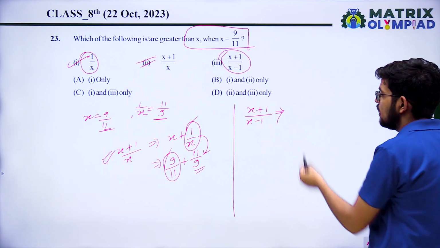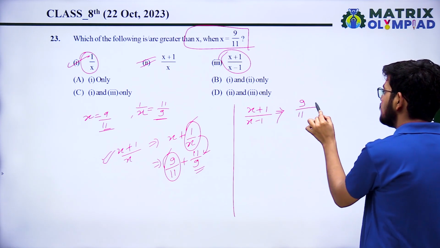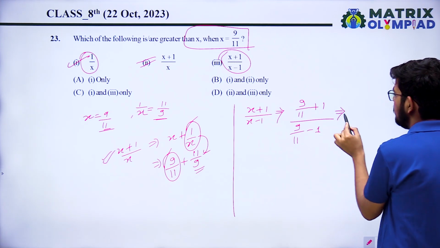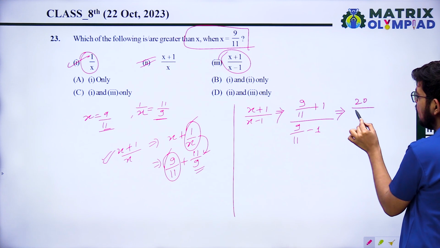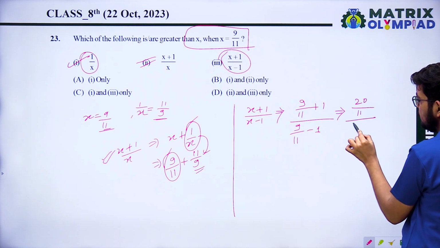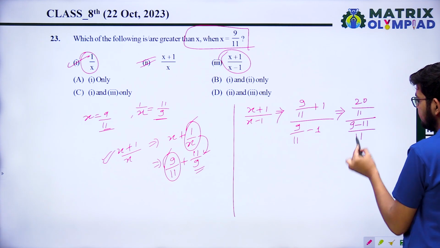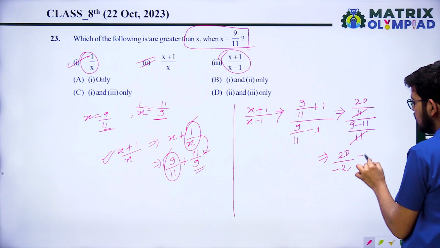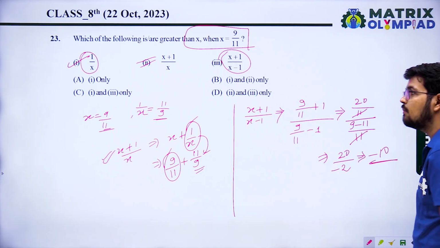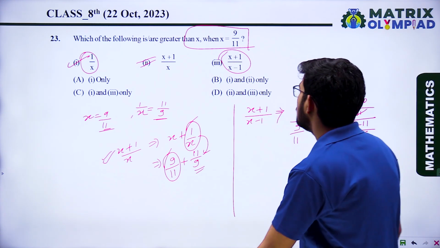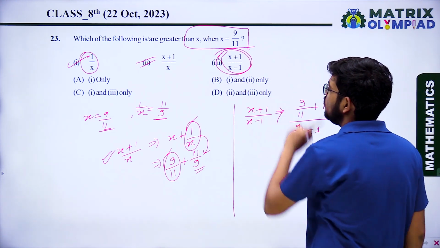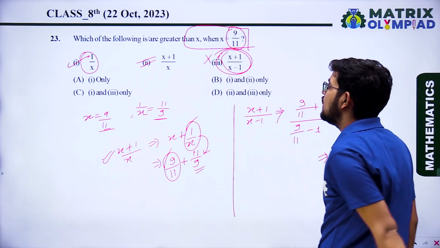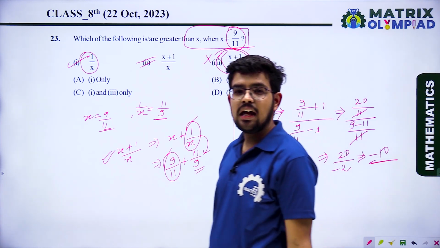So x + 9/11 plus 1, 9/11 minus 1. So this will be 20/11 over 9 minus 11 over 11. So the 11s cancel out, 20 upon minus 2, that will be minus 10. A negative number is always less than a positive number. So (x + 1)/(x - 1) is less than 9/11 means x. So this one is not greater than x.